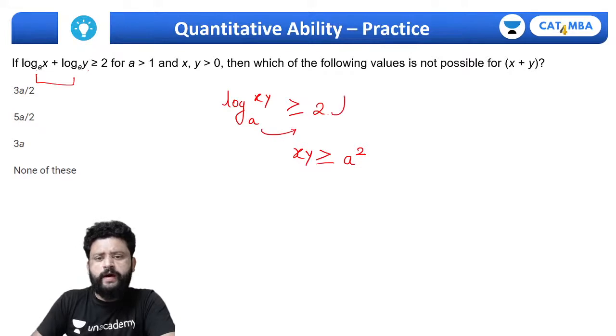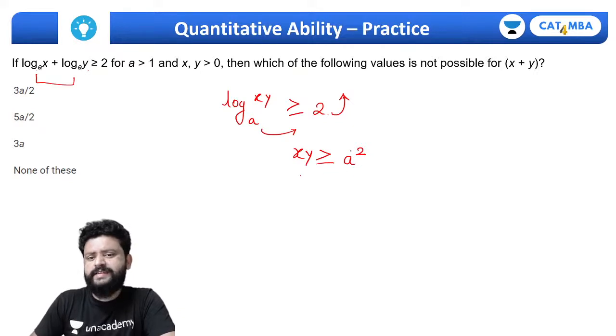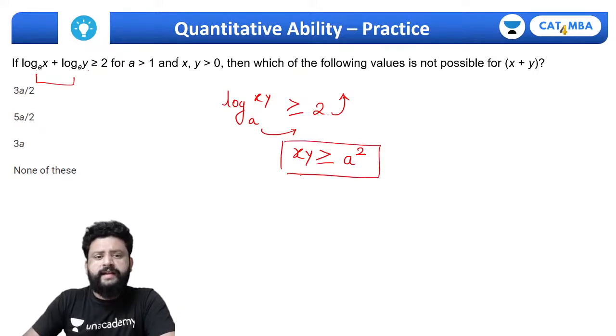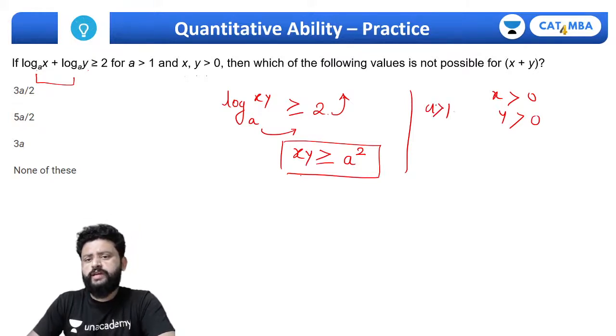A को इस साइड लेना है, 2 को पावर में लेना है. That's the basic logarithm, right? Now we know x into y is greater than a square and x and y is greater than 0. So if we try for this, x is greater than 0, y is greater than 0 and a is greater than 1. So even if you try for some values of x and y, so you can take any value whatever you want. A is greater than 1, so I'll take a equals to 2. A square must be 4 एंड यहाँ पे x इंटू वाई 4 से ज़्यादा होना चाहिए या इक्वल होना चाहिए.